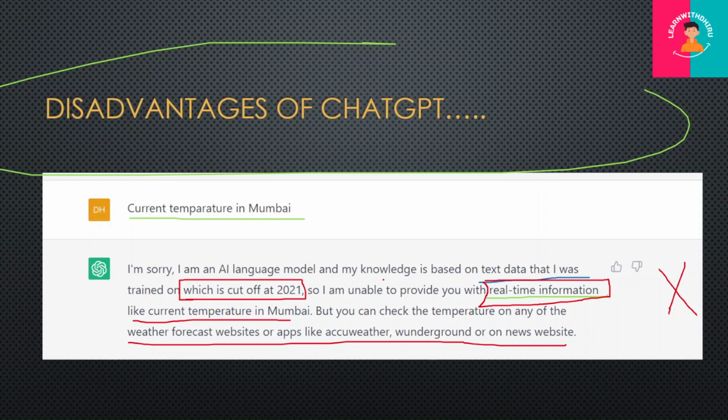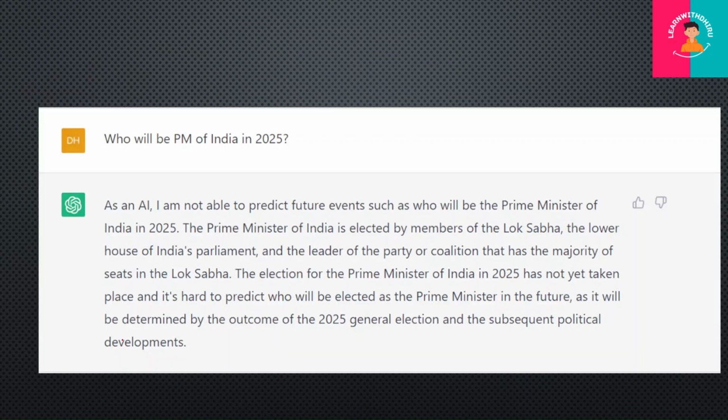The people who say that ChatGPT has no disadvantage, this is the big slap on their face. You can take a screenshot of this and ask them to ask the same question for the city where you are living, and see what they get, and ask them to share the screenshot with you.